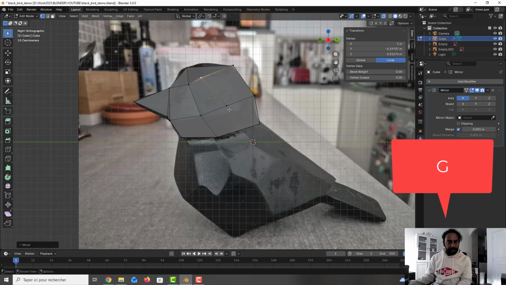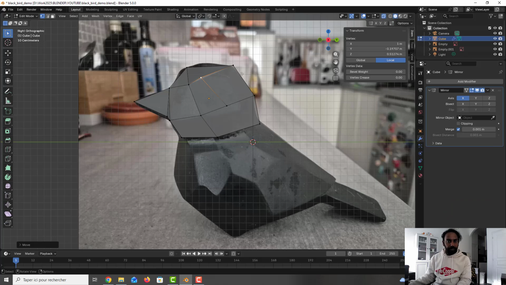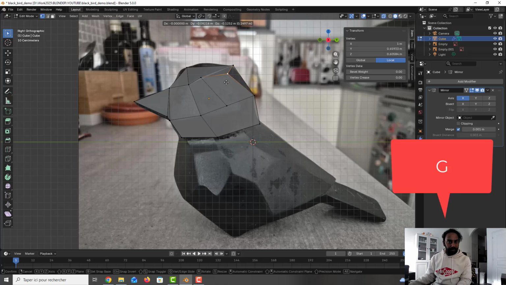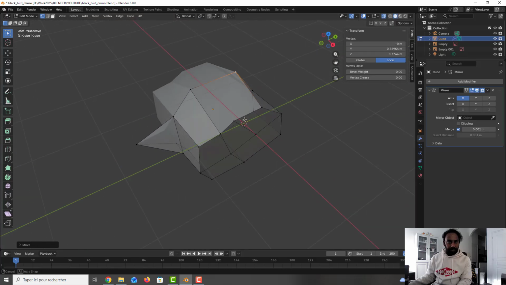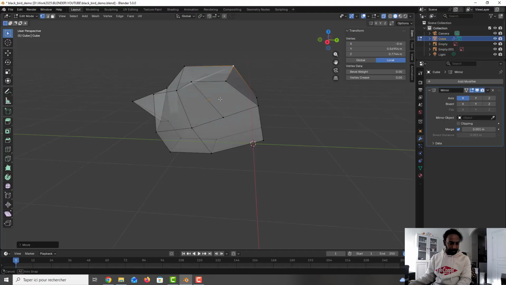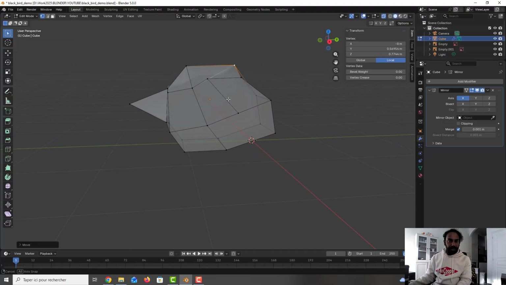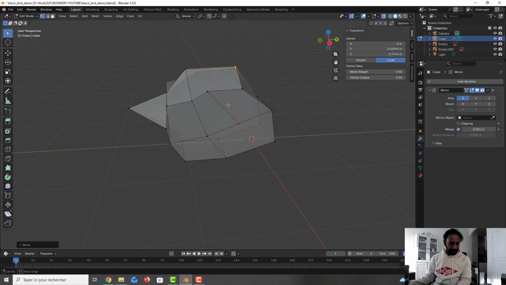G like this. Okay, after we need this one, I press G, I move a little bit down. Okay, this is okay, it's on the top. Okay, we have something like this. It's okay.